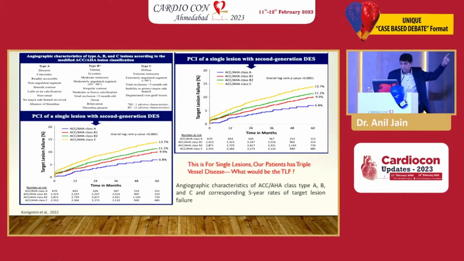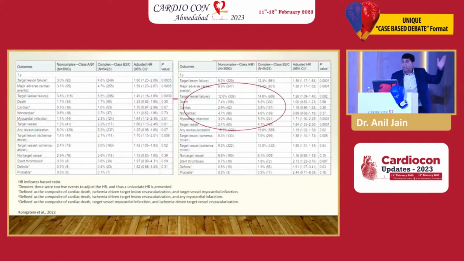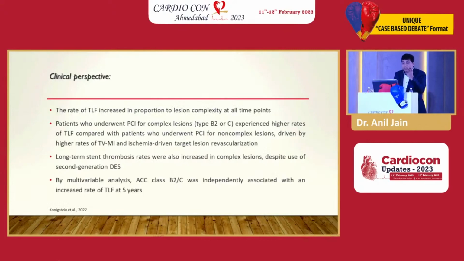Imagine you put 3 stents, where would the failure be? 30%? Imagine where your patient is headed to. And look at this. They have reported death at 5 years. Look at the death, 8.2% death. And target vessel failure, 14.8%. Means if you do PCI, 8% of patients will be dead at 5 years. Do you want death? We don't want death. We want the patient to live.